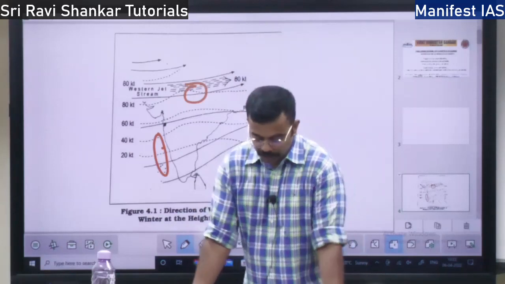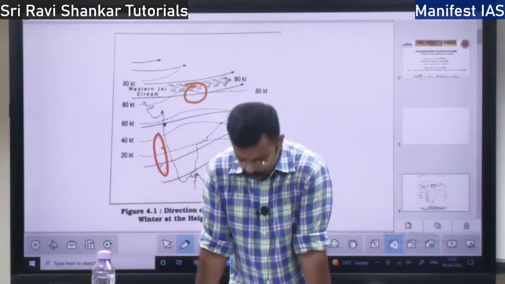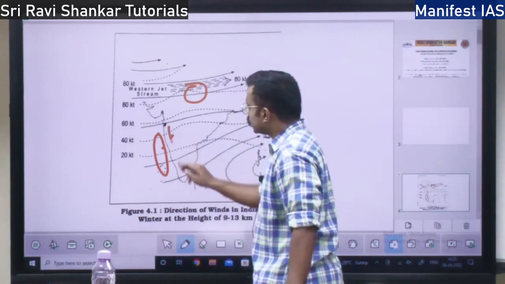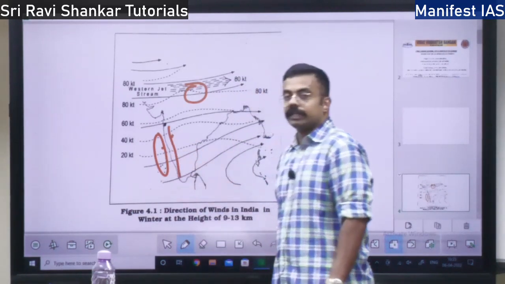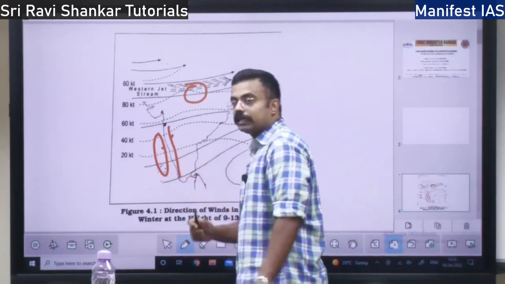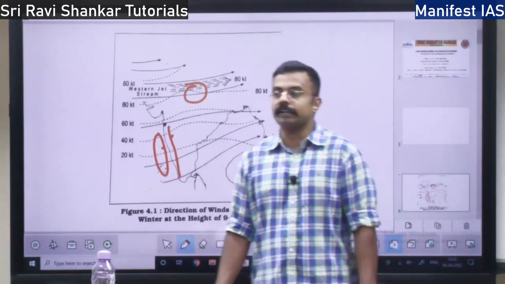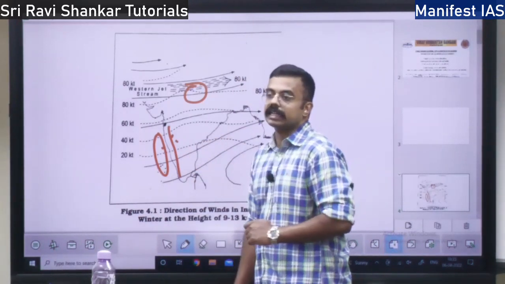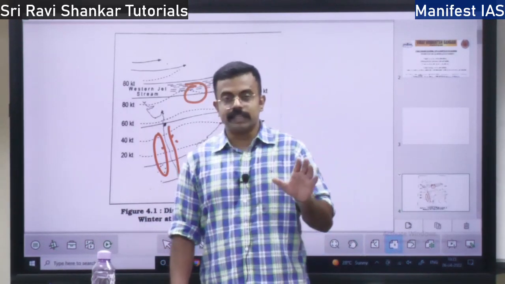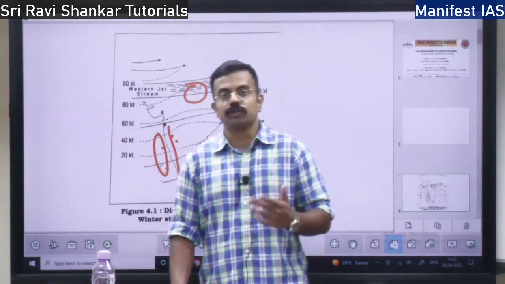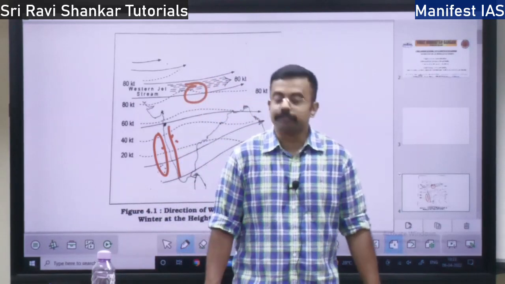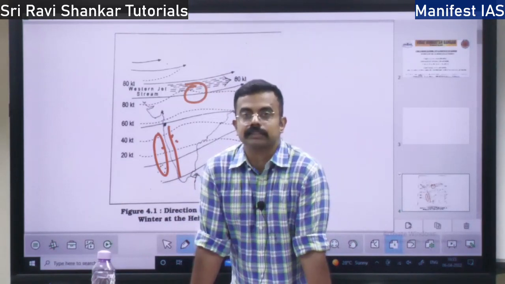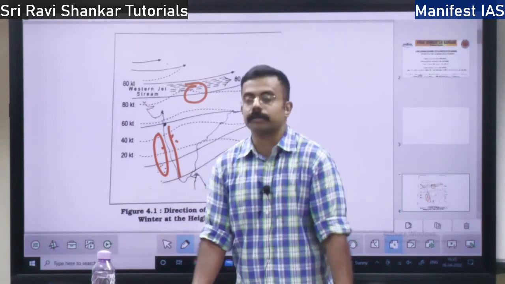Next you have the relief. Physiography of a place also determines the climate. For example, if you look at the Western Ghats, on the windward side, that is from the ocean where the wind comes, you have a lot of rainfall, right? On the other hand, on the leeward side you will find very little rainfall, right? So if there is any mountain, plateau or desert, that will also influence the climate. So these are the climate determining factors of a particular region, right?